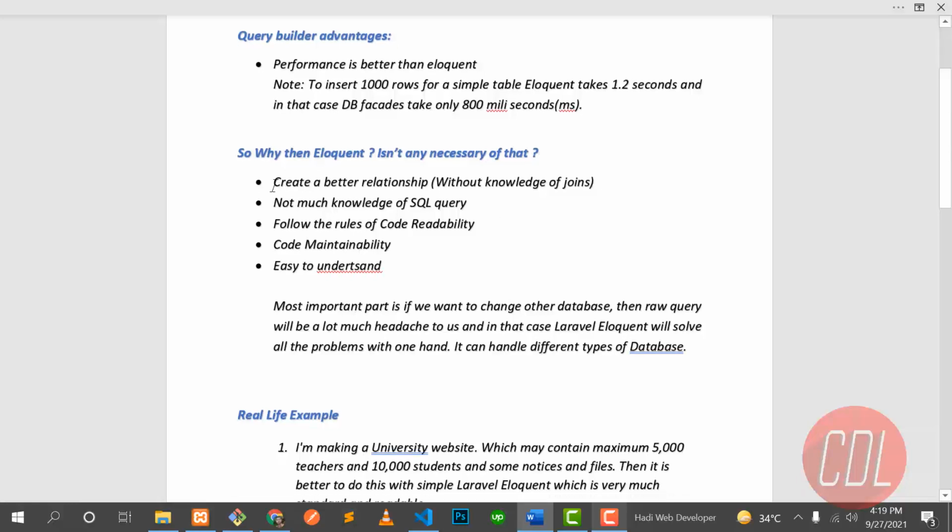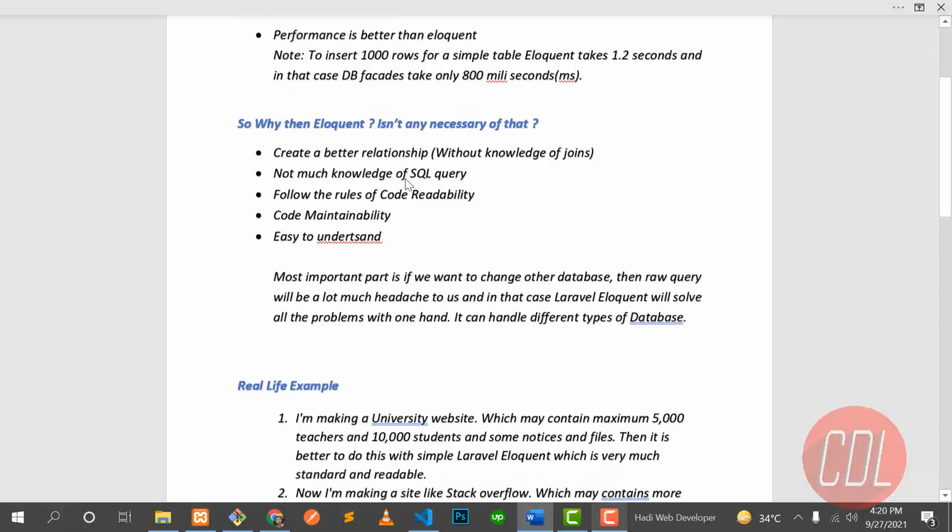So first, understand that it helps create better relationships. We can create a relationship by using models. For example, we have two tables, users and posts, and I want to fetch the user's posts. I simply create a relation in the user model and I can fetch the user's posts by typing the relation name. So we don't need any knowledge about joins. We can also get the user posts with joins. So that is the beauty of Eloquent.